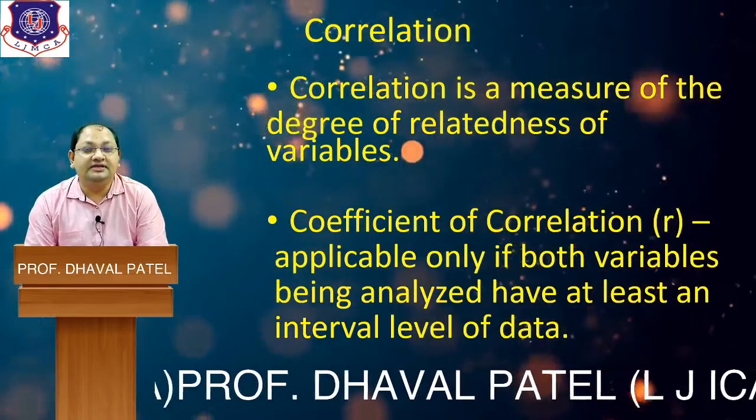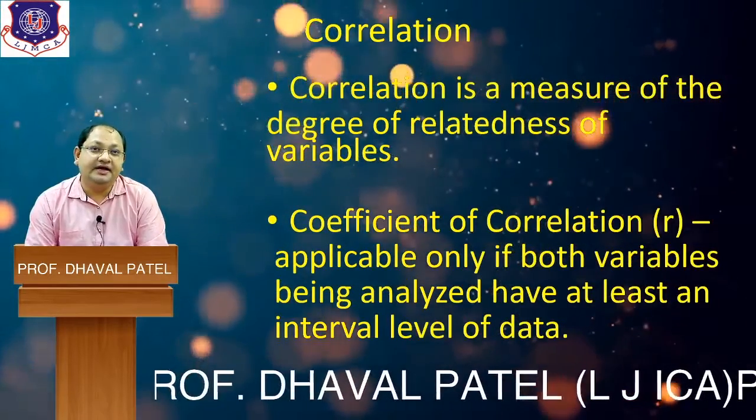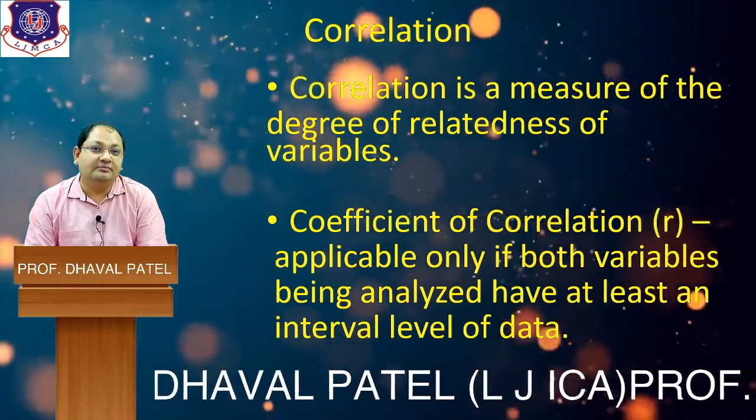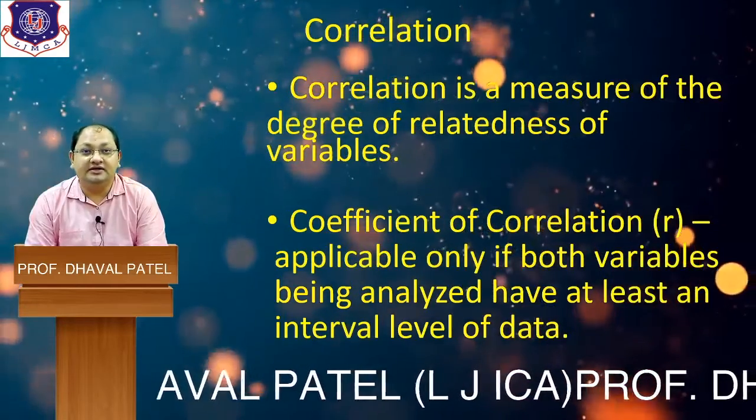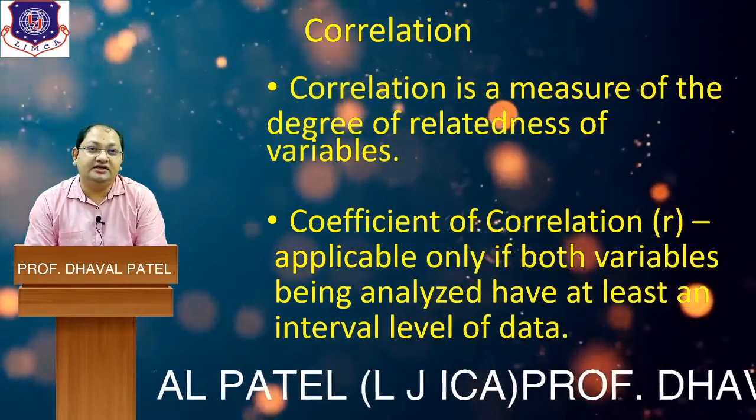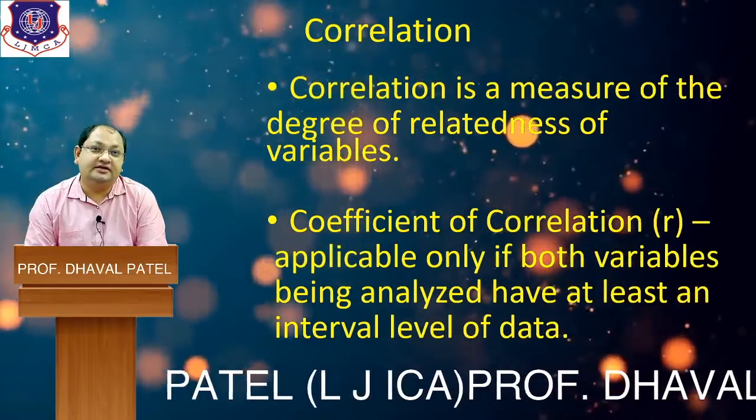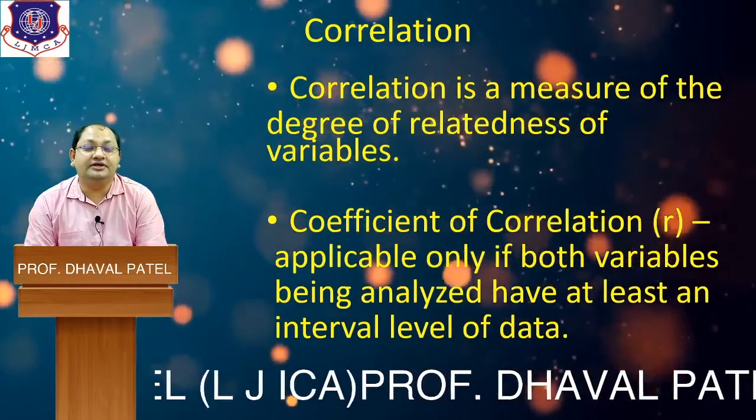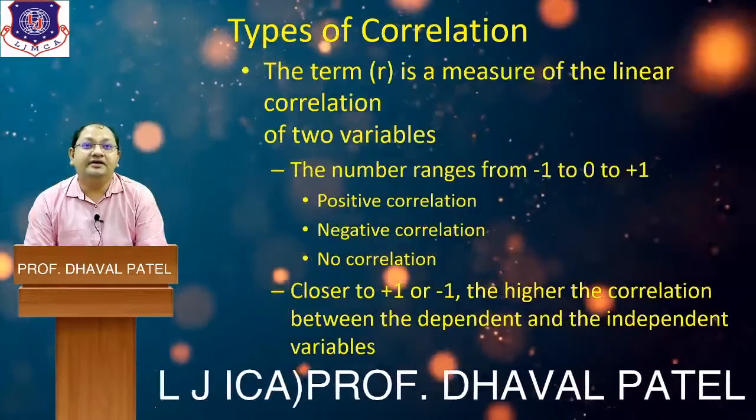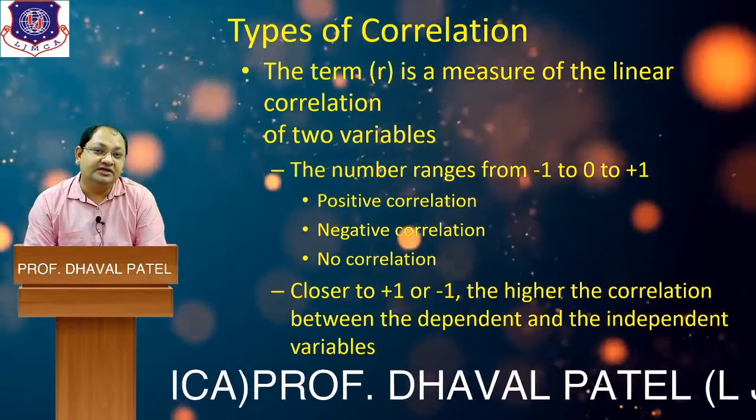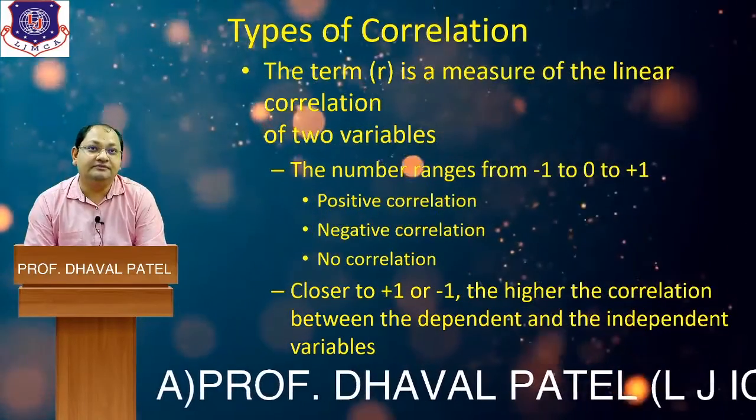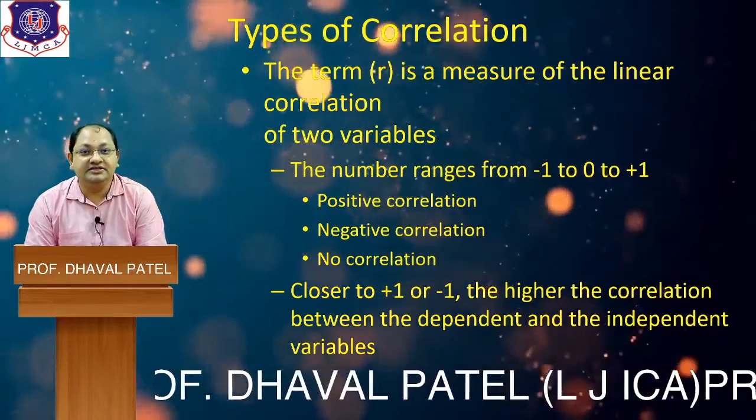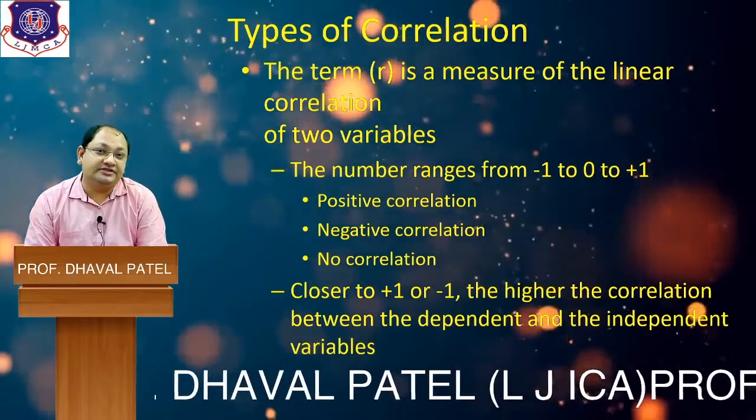Now for simplicity we discuss one example. For example, if you increase the price of any commodity, naturally the demand decreases. Again, if we increase the number of vehicles, then the number of accidents also increases. These are examples of correlation. Now we have types of correlation. Generally we have three types: first, positive correlation; second, negative correlation; and third, no correlation.